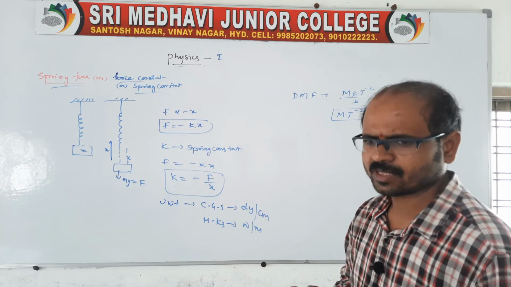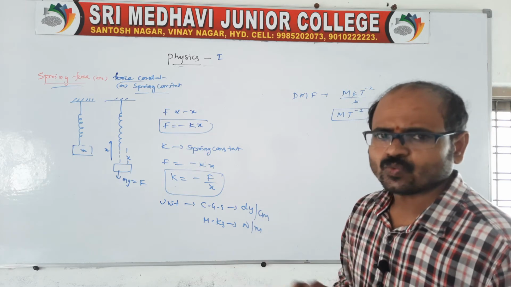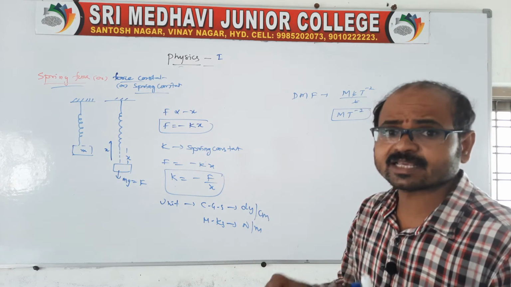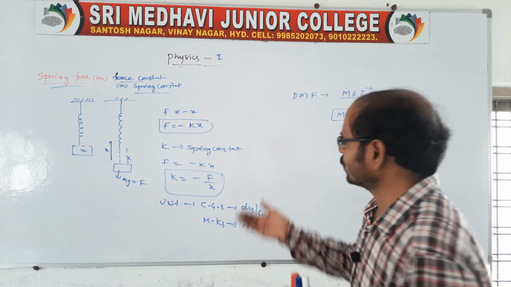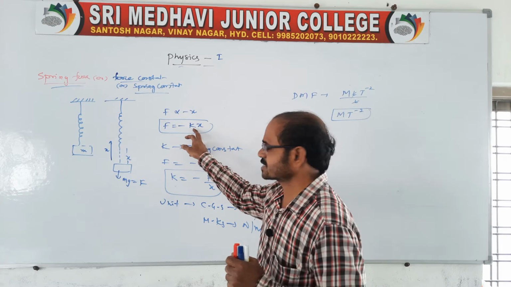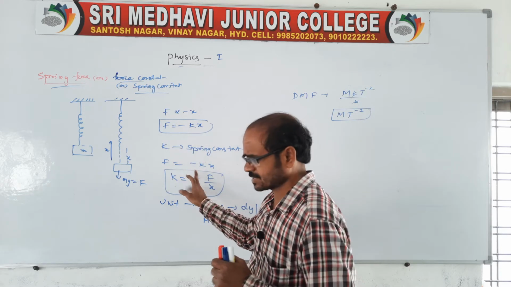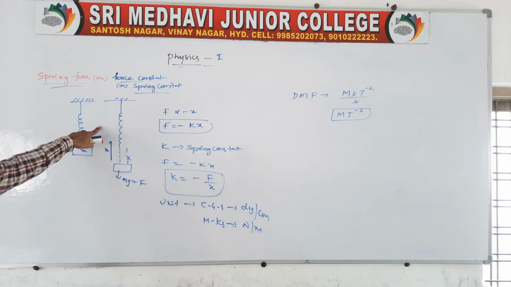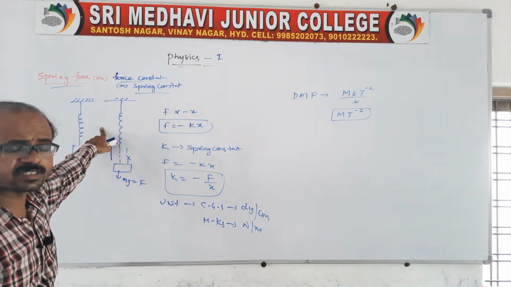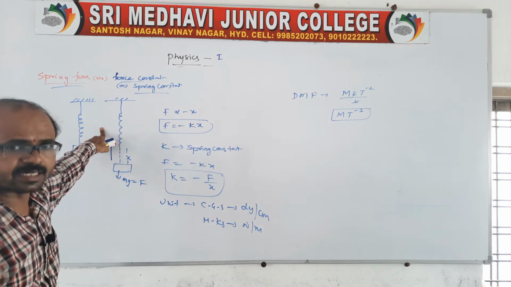In general, in the spring, work done in a spring is in the form of potential energy, which we have to derive. Now we know F is equal to kx. By using this principle, now we have to derive an expression for the potential energy, that is work done in the spring, or potential energy in the spring.